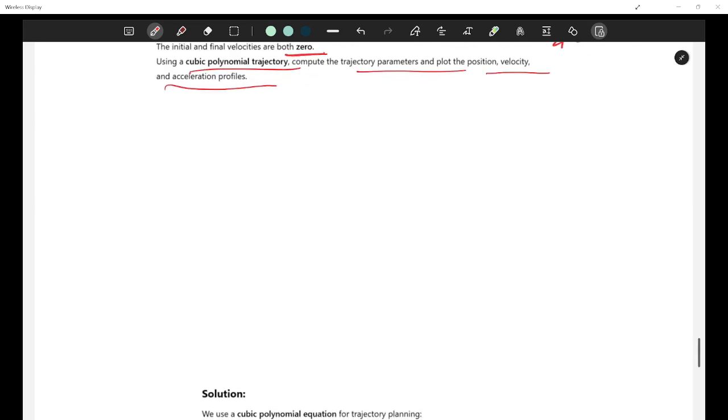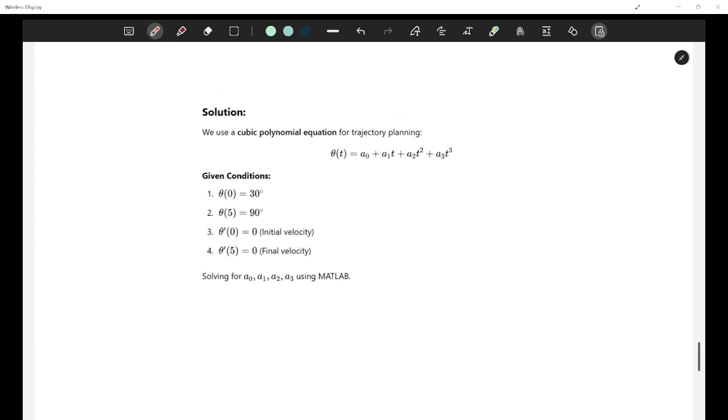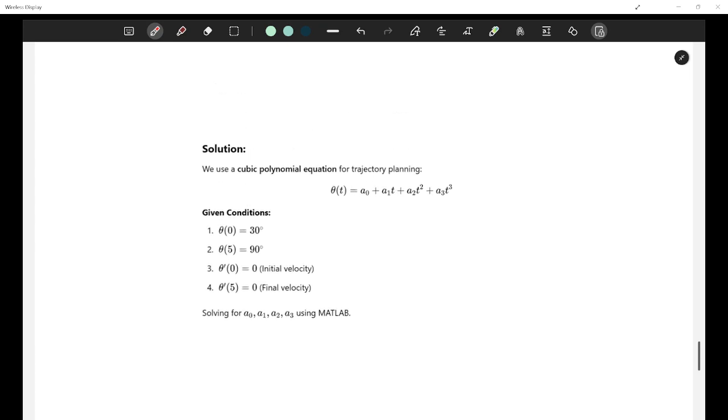Before that, how we are going to do this is, we are going to use a cubic polynomial equation for trajectory planning. So we already saw this equation, right? A0 plus A1t plus A2t square plus A3t cube.